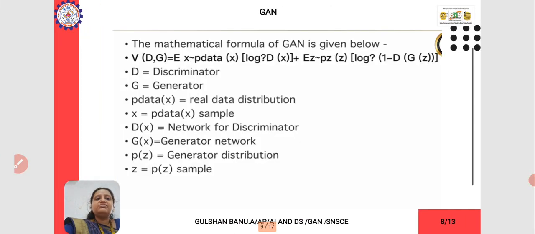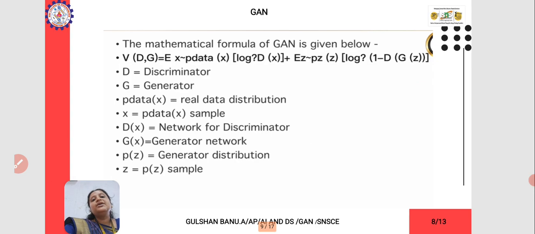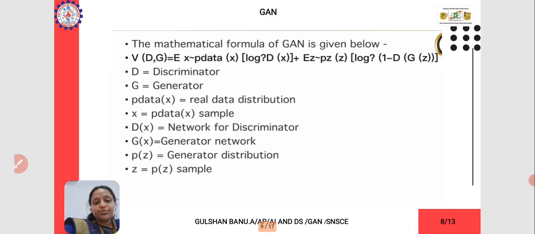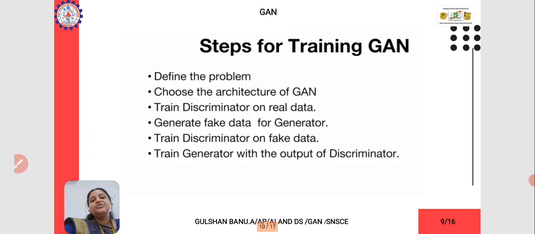This is done with the mathematical formulas of GAN given below. D is the discriminator, G is the generator, P of data is the real data distribution, X is the sample value, D is the network for the discriminator, G is the generator network, P of Z is the generated distribution, and Z is the sample value.